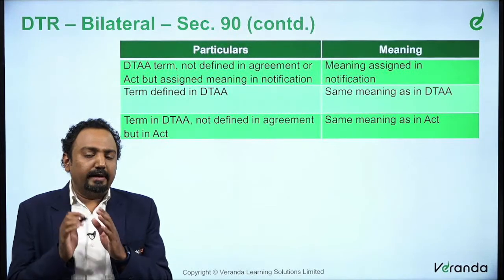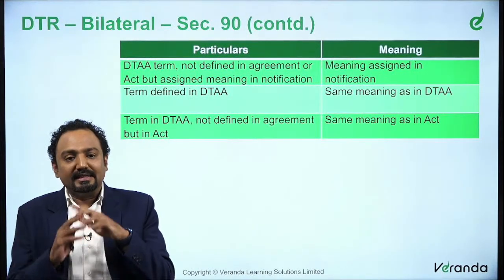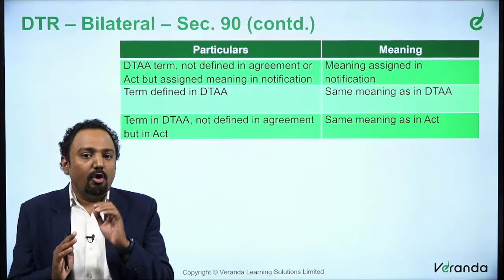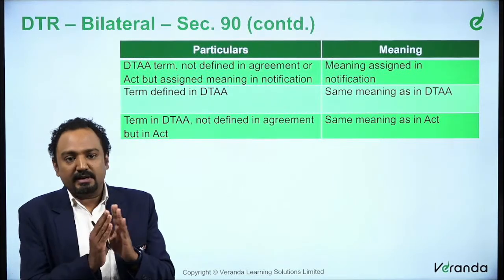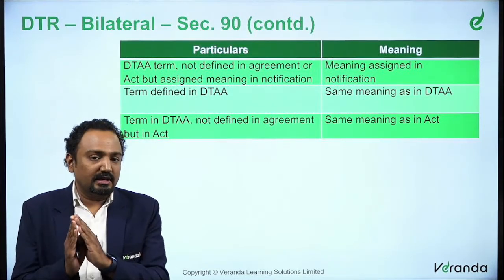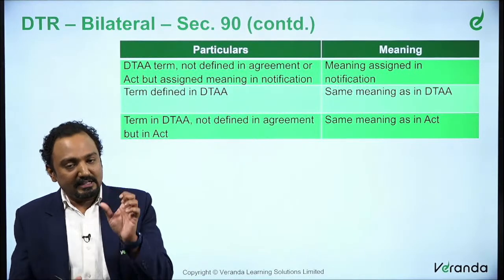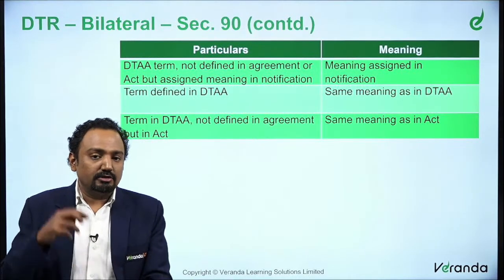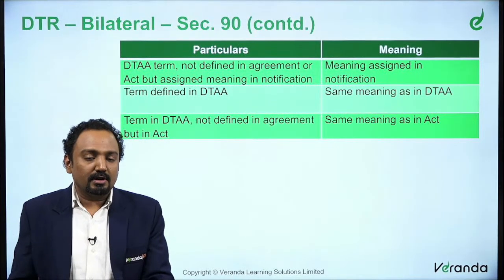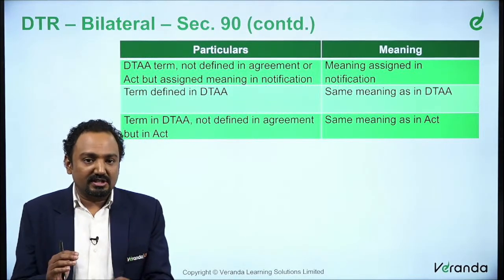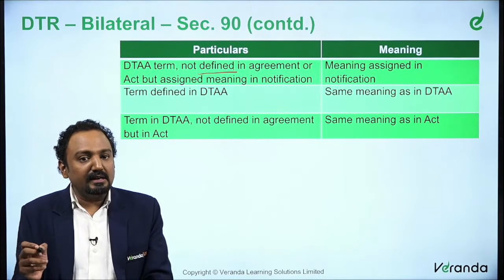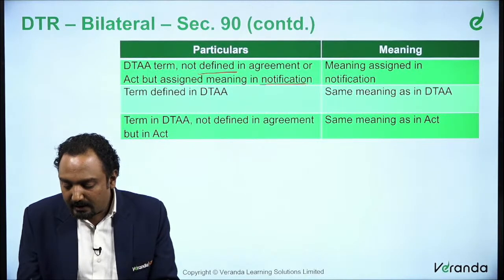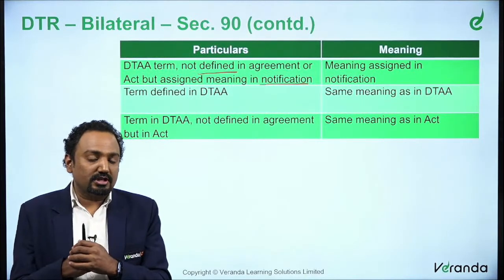Moving on, we need to understand that in this section 90, there are very clear directions as to the meaning of terms. There is an Income Tax Act, and there is a double taxation avoidance agreement. There could be a scenario where a term is defined in the Income Tax Act and is also defined in the double taxation avoidance agreement. So there is a clear direction in section 90 on how to go about that. Basically, when the term is not defined in the agreement, that is, it is not defined in the DTAA, but it has been provided a meaning in the notification to such DTAA.